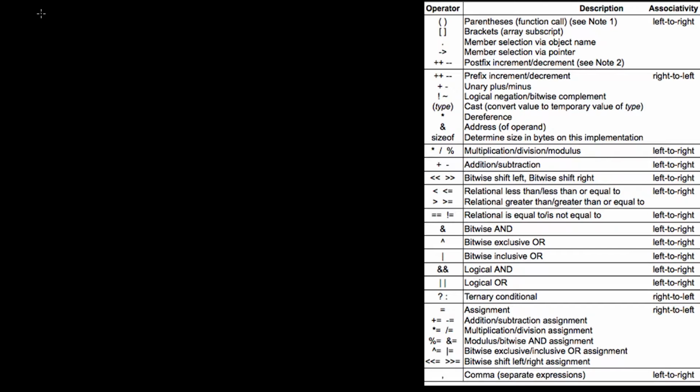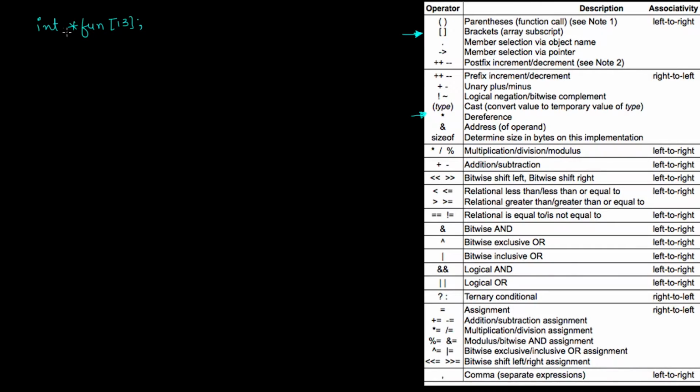Now let us see some of the complex declarations. If I write int *fun[13], okay, so if this is a declaration, in this precedence table you will find out that these brackets have higher precedence than this dereferencing operator.